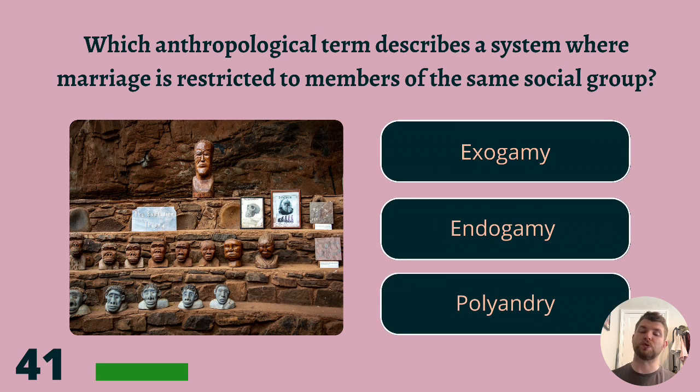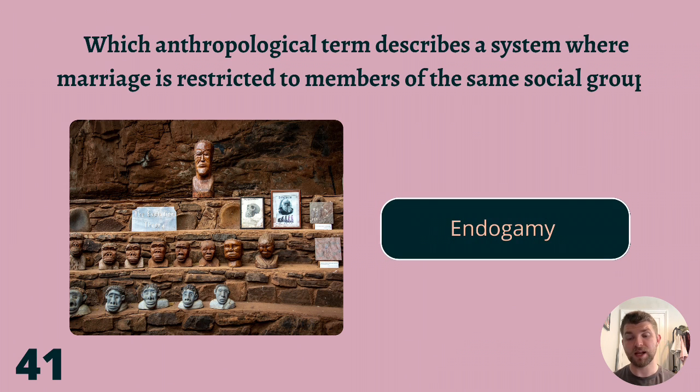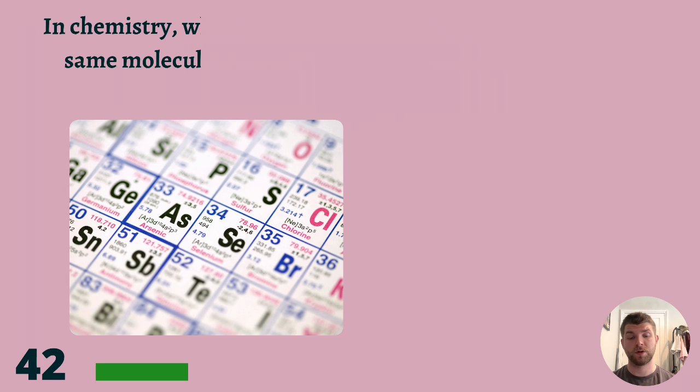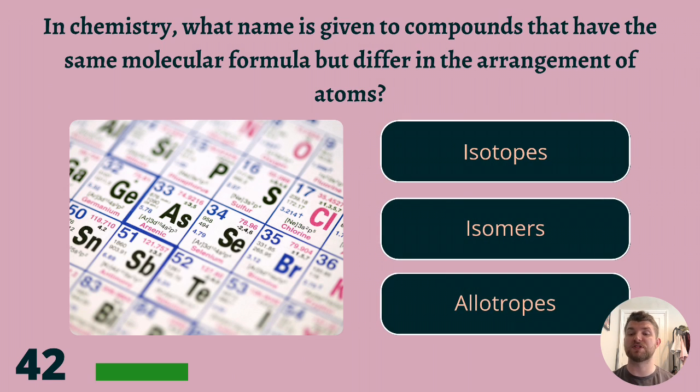Which anthropological term describes a system where marriage is restricted to members of the same social group? Exogamy, endogamy, or polyandry? The answer is endogamy.